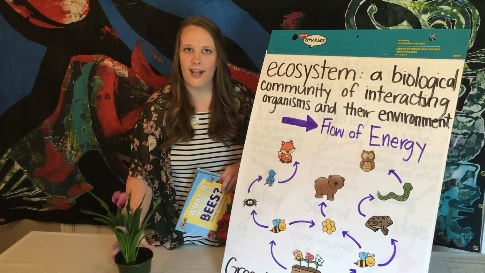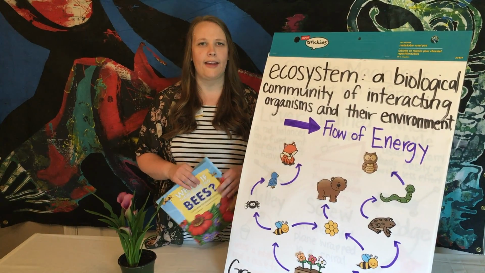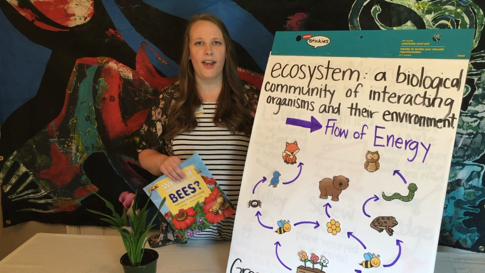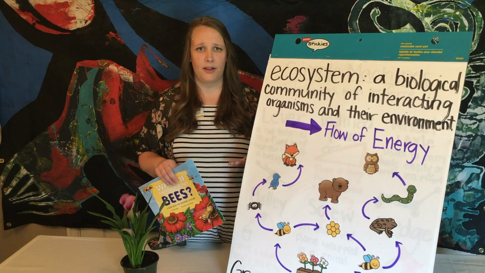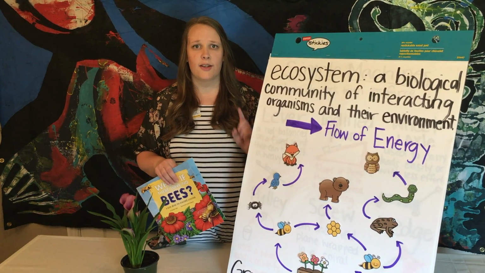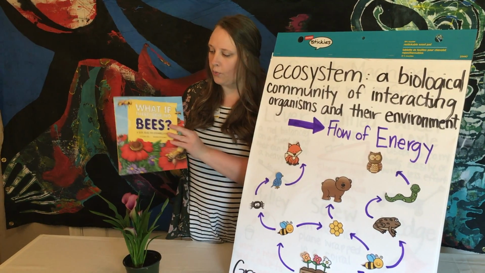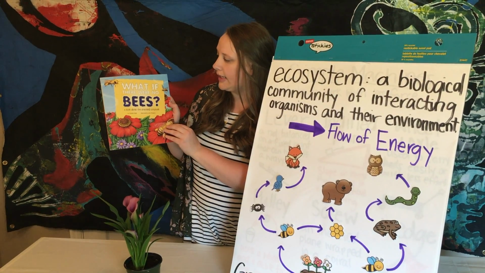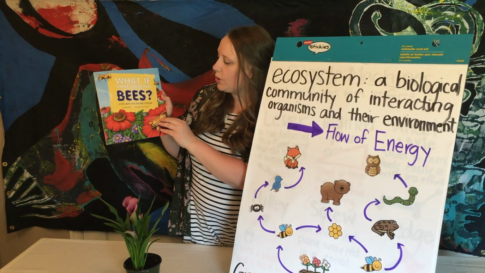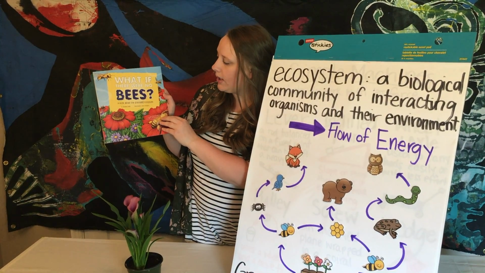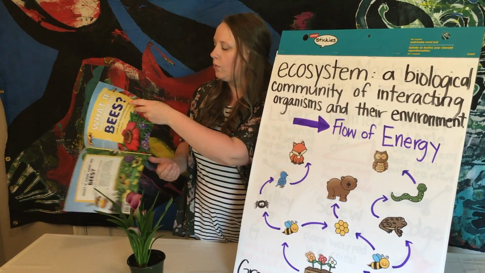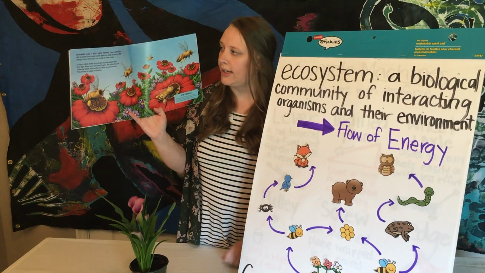So you might be thinking, flowers are really pretty, I like to look at them, I like to give them to people, but what role do they have to play? Why are they important? So that's where we're gonna start. We have this book, we're gonna be getting a sneak peek today because we'll read this book next week, but it's called What If There Were No Bees? And it's a book about the Grassland Ecosystem by Suzanna Slade. We're just gonna look at this one page today.